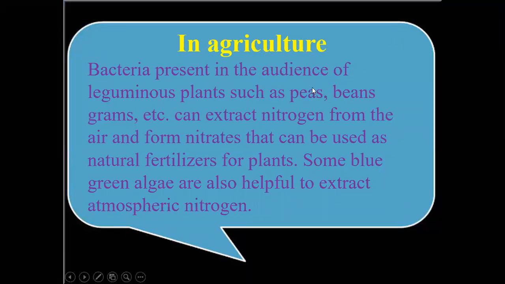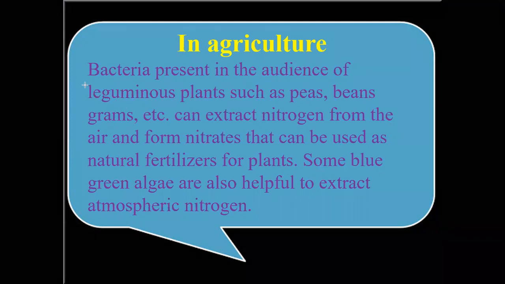In the agriculture process, bacteria are present in the roots of leguminous plants, legume plants like beans. Leguminous plants such as peas, beans, grams, red gram, green gram, black gram, etc. These plants have a specialized property: they can extract nitrogen from the air.